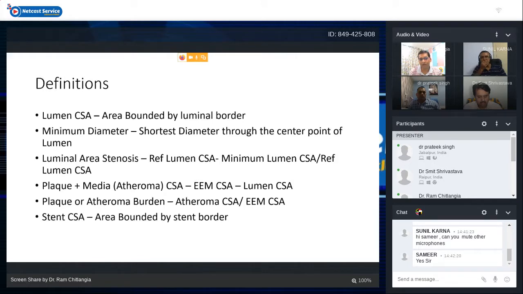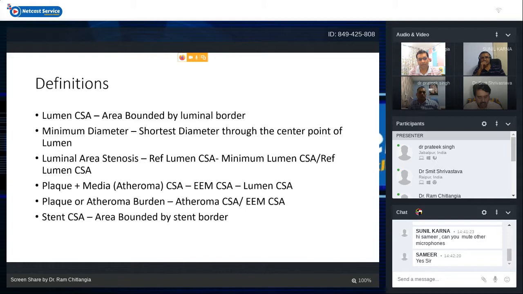But we can discount media easily because that media area is very small. So it is actually not a single plaque area, it is plaque plus media cross-sectional area, which is called the atheroma area. And plaque burden, or atheroma burden, is equal to atheroma CSA upon EEM CSA. That gives rise to percentage of plaque.